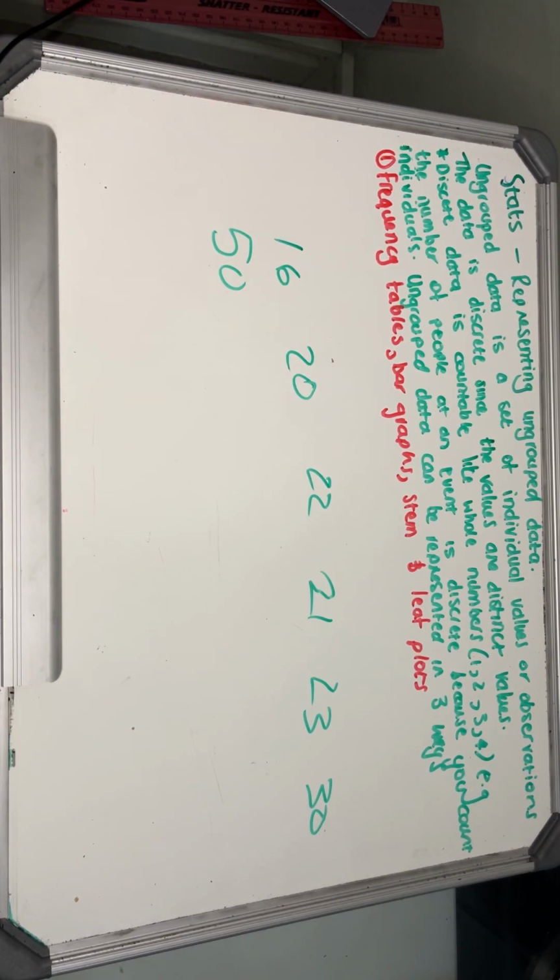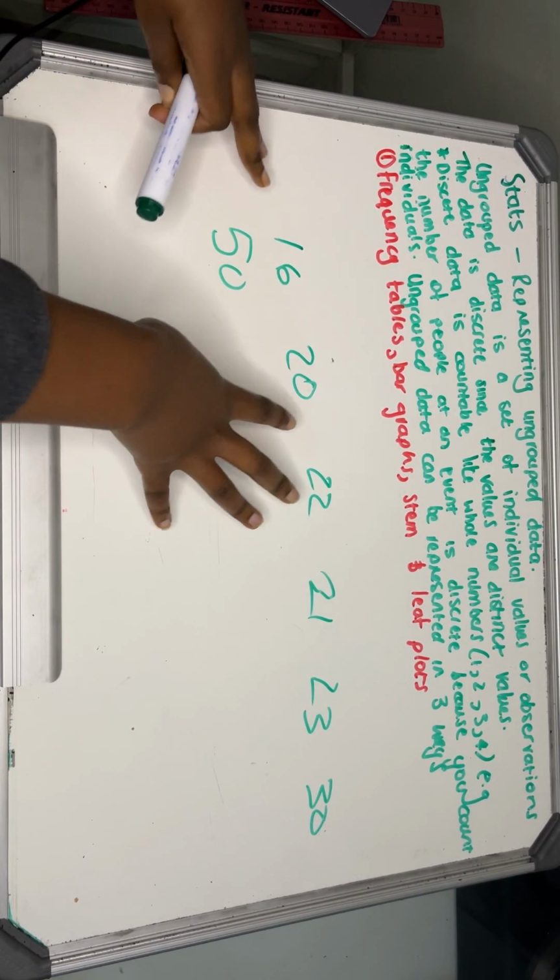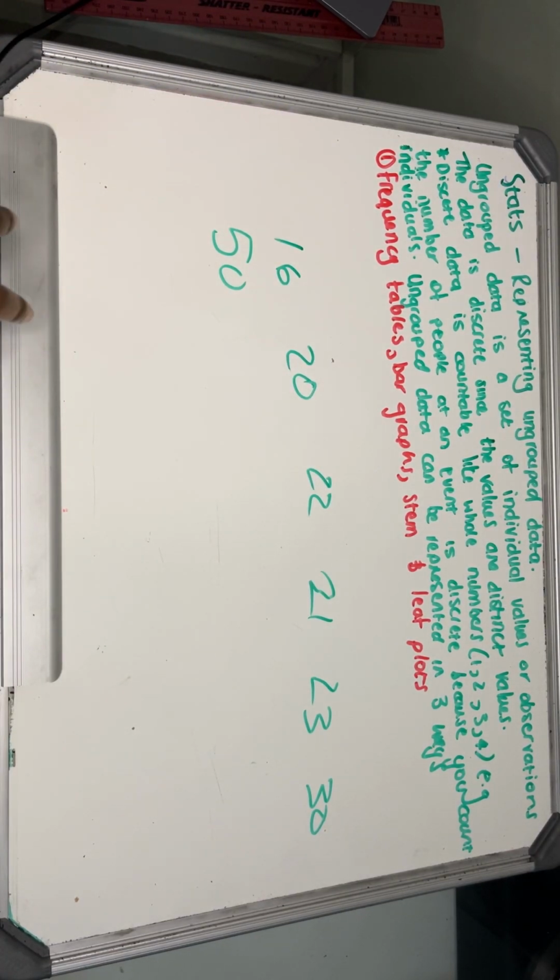All right, so let's look at the first point. Ungrouped data is a set of individual values or observations. The data is discrete since the values are distinct values. Discrete data is countable like whole numbers: 1, 2, 3, 4. An example would be the number of people at an event is discrete because you can count those individuals, right? So here, the number of people that we asked, hey, do you own an iPhone? We can count them. They are 7 people, right?